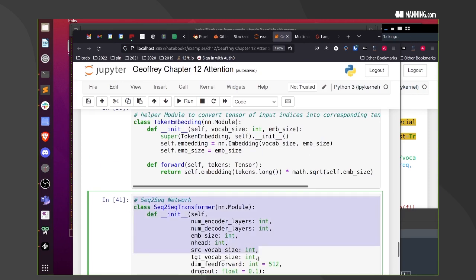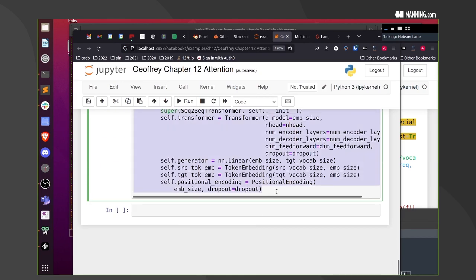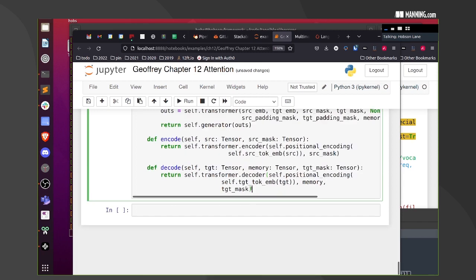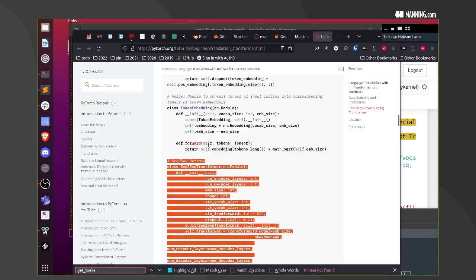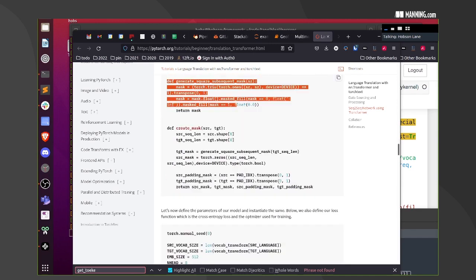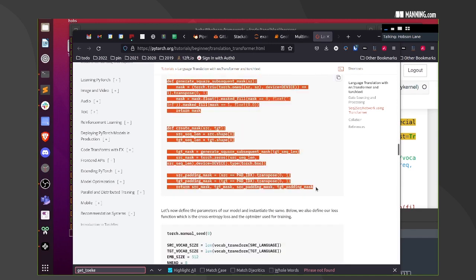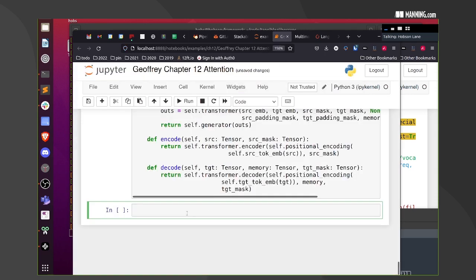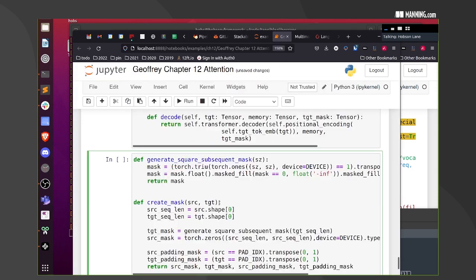That's not going to go over well in the book. So I'm going to have to go back to Jeff's, figure out what's wrong with Jeff's, and get Jeff's working better. Now, generate square subsequent mask. Jeff's didn't have a mask, and that's one thing that's going to be much more complicated here.